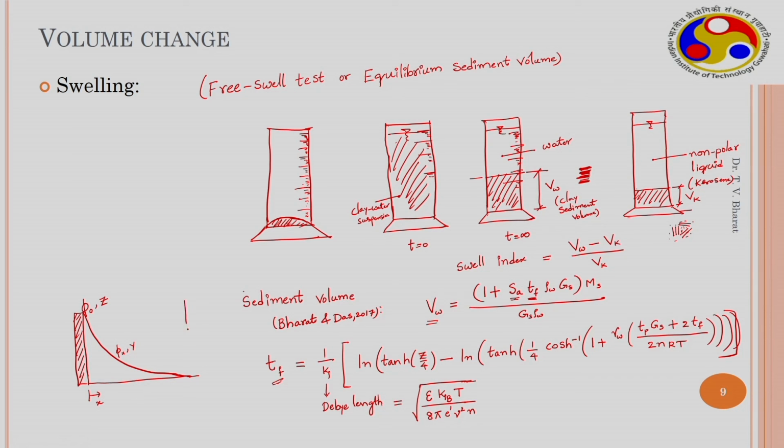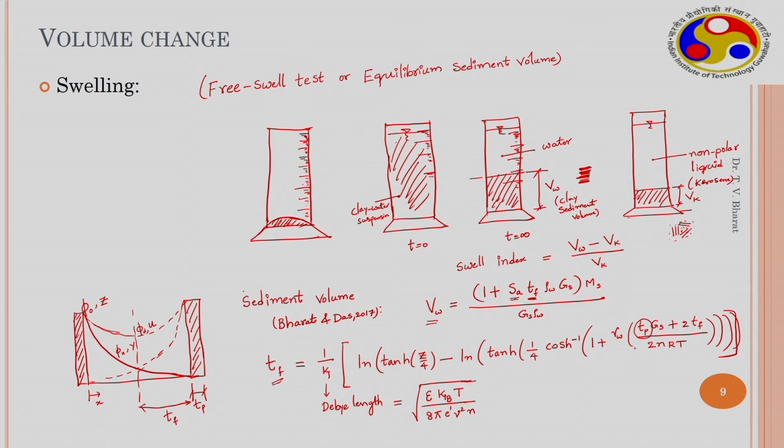So, this is for an individual clay platelet. If you have two platelets, they are interacting. For an individual clay platelet, the potential should also vary in this particular manner, but due to interaction there is some potential developed here, which is called the mid plane potential phi d, or in non-dimensional form u. So, here the z is the surface potential minus log tanh 1 by 4 cosh inverse 1 plus gamma w into Tp, where Tp is the thickness of clay platelet. This is the thickness of clay platelet and this is the thickness of film.